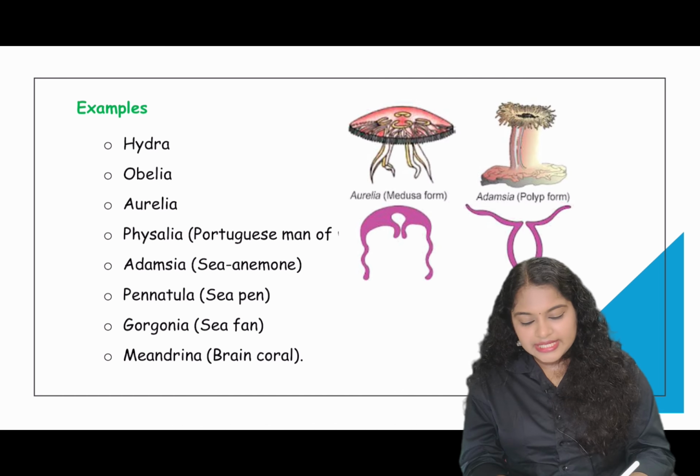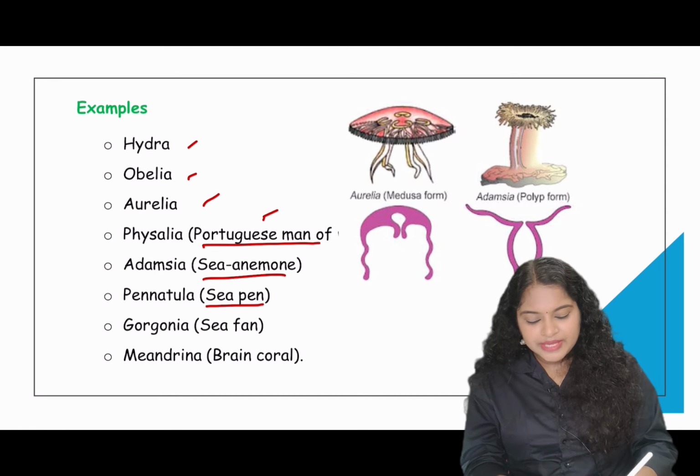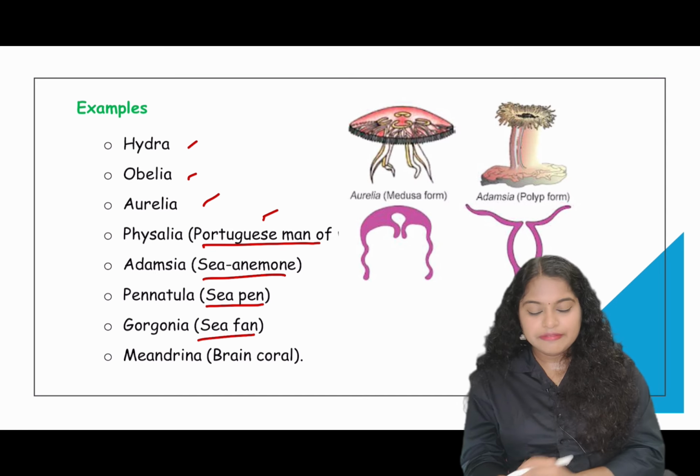Examples are Hydra, Obelia, Aurelia, Physalia, which is known as the Portuguese man of war, Adamsia, which is called the sea anemone, Pennatula, which is also called the sea pen, Gorgonia, which is also called a sea fan, and Meandrina, which are the brain corals.